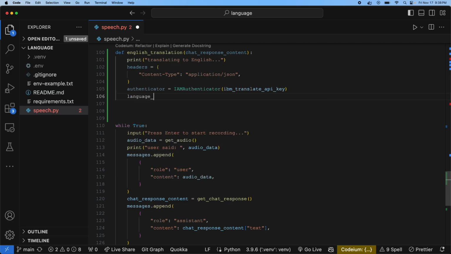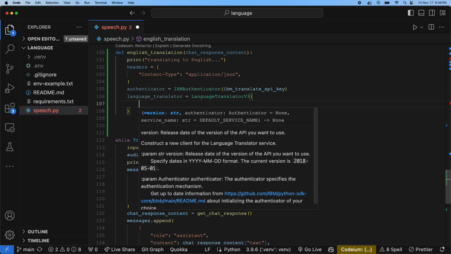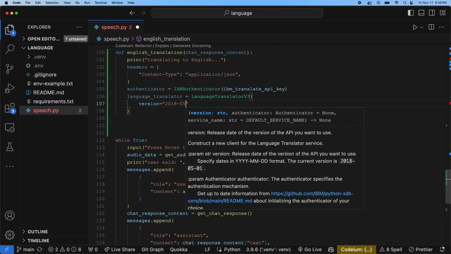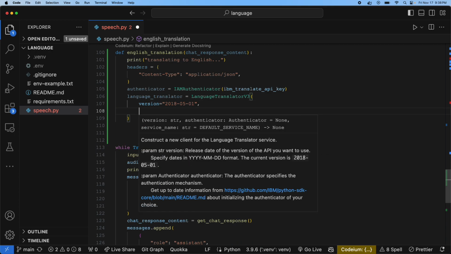So we'll get a language translator, which we imported earlier, and we'll be using version 2018-05-01. I don't think there's anything updated. I think I got that straight from the website.